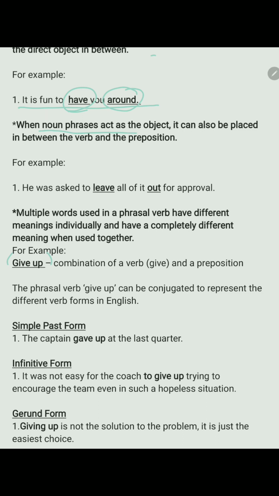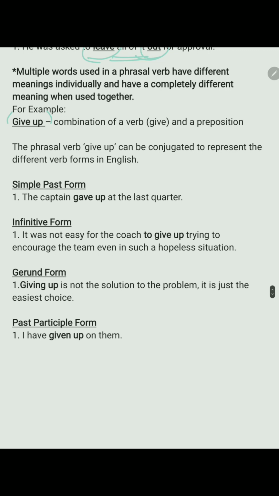When noun phrases act as the object, they can also be placed in between the verb and the preposition. For example, he was asked to leave all of it out for approval. Leave out is a phrasal verb and it can be separated in this form. Multiple words used in a phrasal verb have different meanings individually and a completely different meaning when used together. Let us take the example of the phrasal verb give up. It is a combination of the verb give and the preposition up. The phrasal verb give up can be conjugated to represent the different verb forms in English. If we use it in the simple past form, it will be gave up.